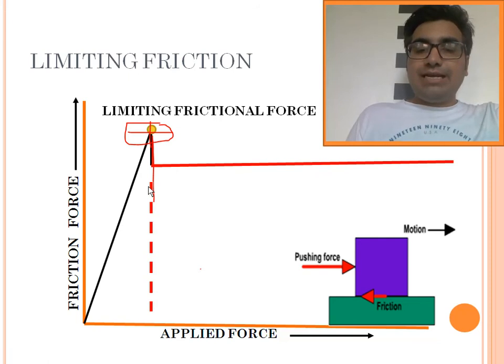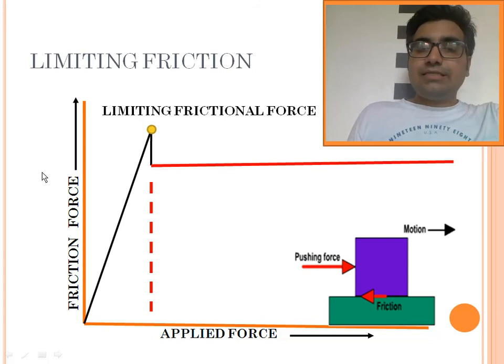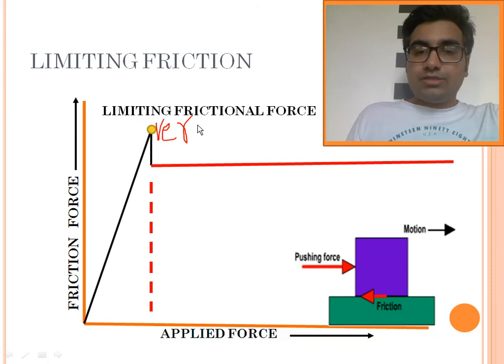So it is very clear, my dear friend, that while the frictional force was directly proportional to the applied force, the bus was at rest, and the frictional force reached a maximum value known as limiting frictional force, beyond which when we applied the force, the bus starts moving. So at the maximum frictional force, or limiting frictional force, the body is on the verge of motion, beyond which if we apply force, the bus starts moving.